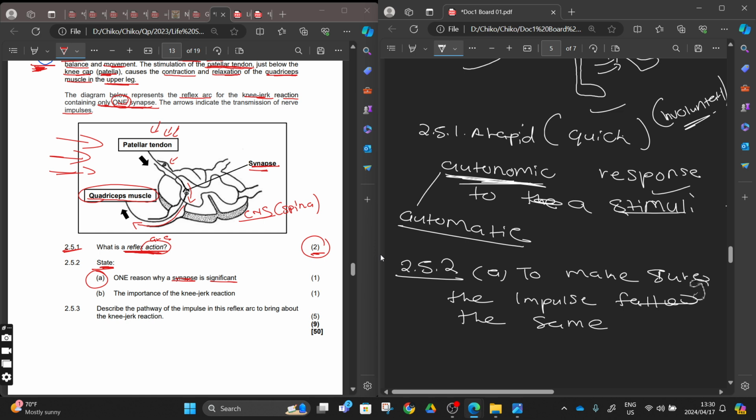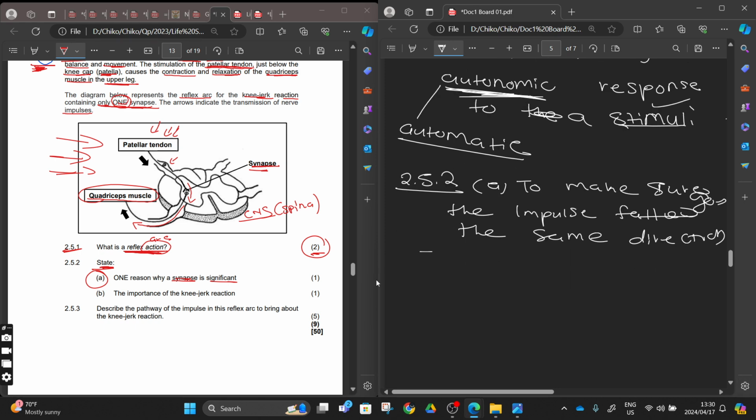This is one significance, right? So it ensures that the impulse is transmitted in one direction, or it makes sure that we don't overstimulate. Do you understand?